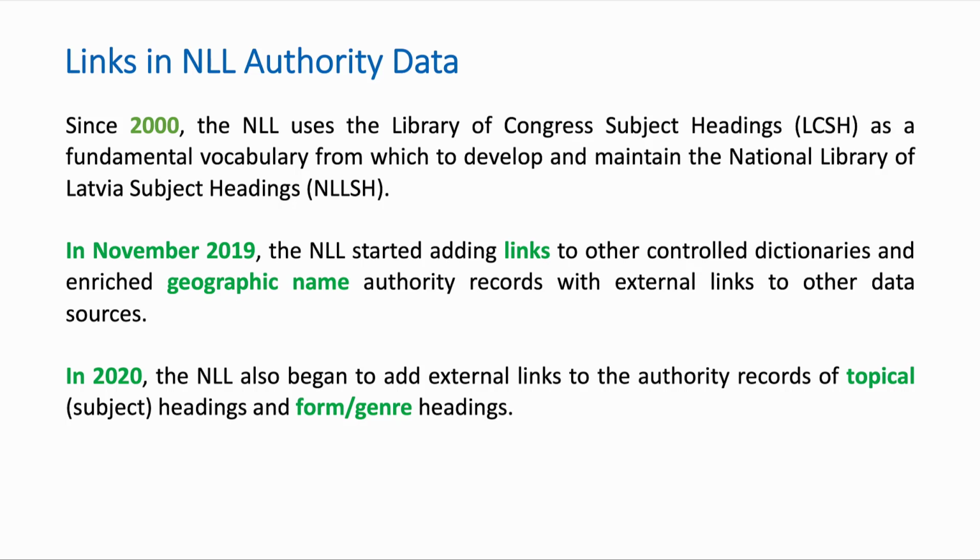First, since year 2000, we use the Library of Congress subject headings as a basis on which we develop our own subject headings. Then in 2019, we started adding links to our geographic name authority records. And in 2020, we began adding links to the authority records of subject headings and form genre headings.